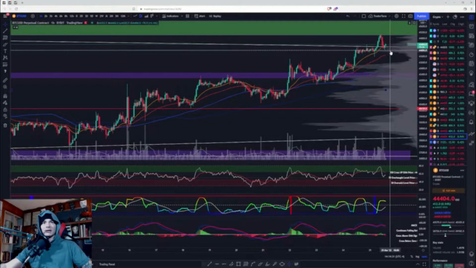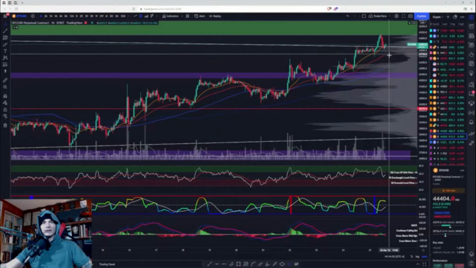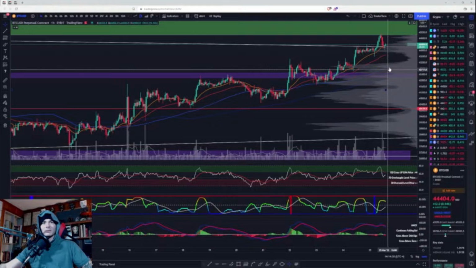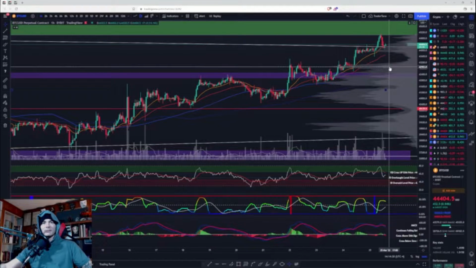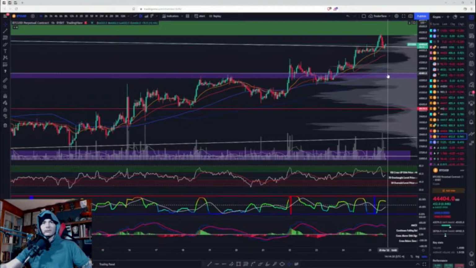Bearish case would be that we break back into this range and below it and break the 50. Then I would expect us to come all the way back down. Probably get a bounce here at the 100 at basically 43K. Ultimately, I think we would come back down to this purple region at 42,500.